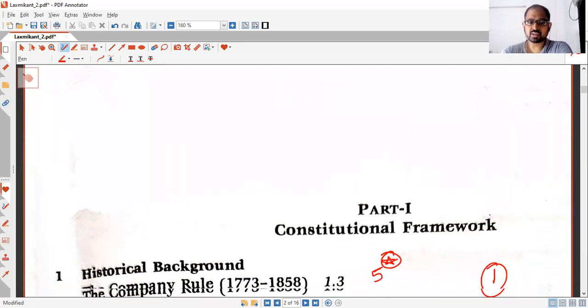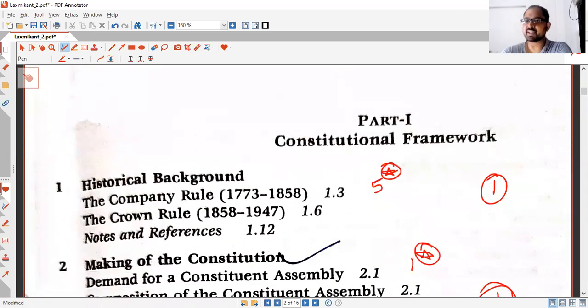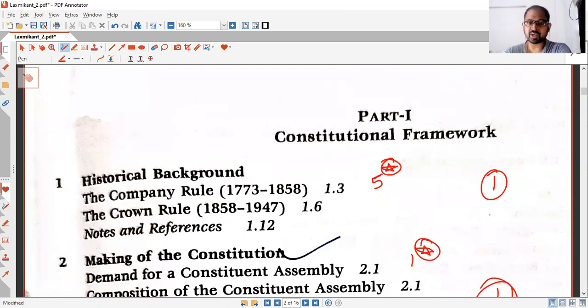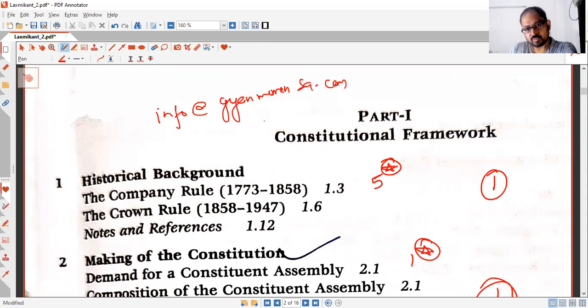So this is the index of the Lakshmikant 6th edition. If you have a later edition, then you can message me on the group or you can email me at info@gyanmimamsa.com for any queries, if you find anything, whether it is important or not.